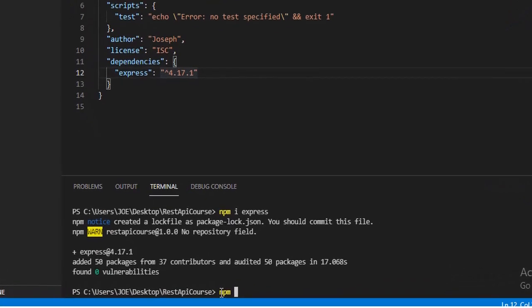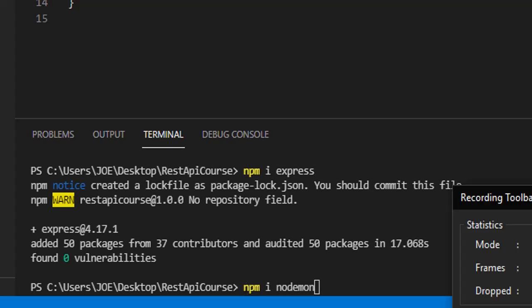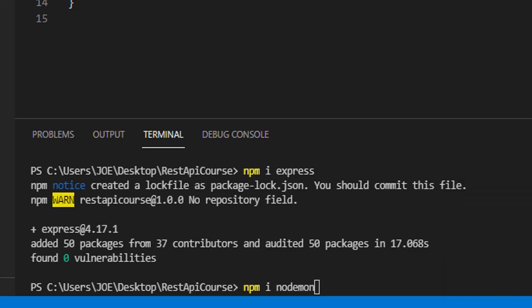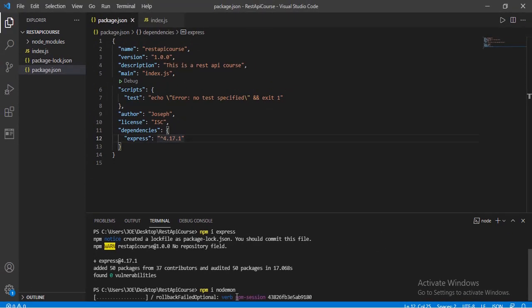So to install nodemon, you just have to come and type here npm, the same way we installed Express: npm I nodemon. Then all you have to do is press the enter button, and when you do that, it will start installing. With installing nodemon, you just have to give it a little time.